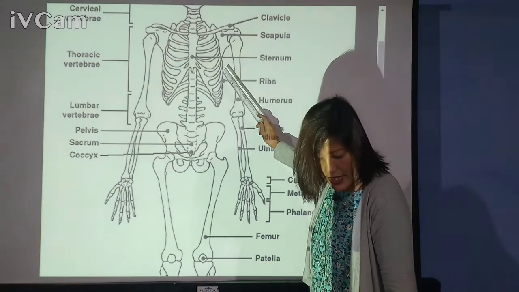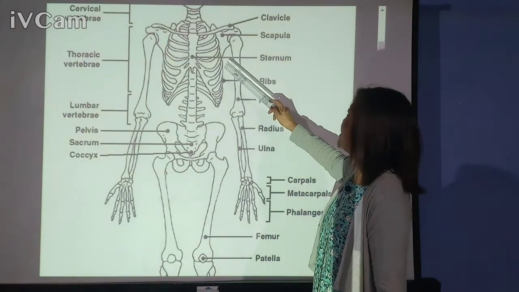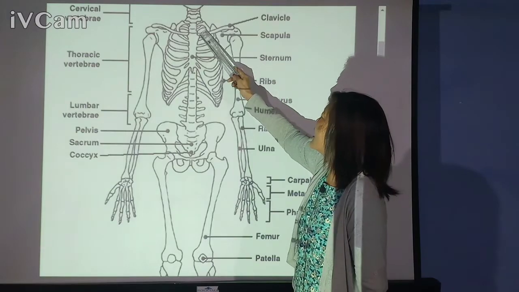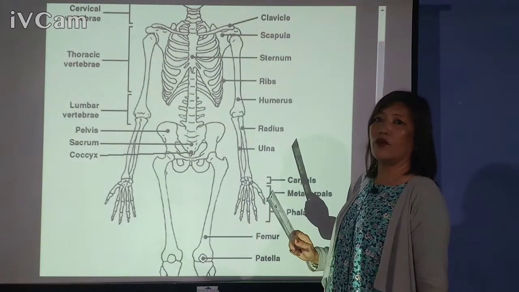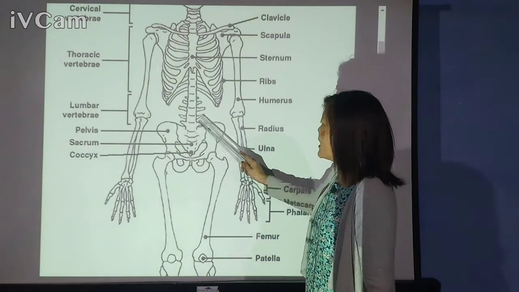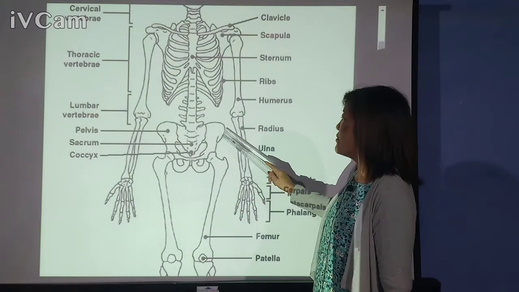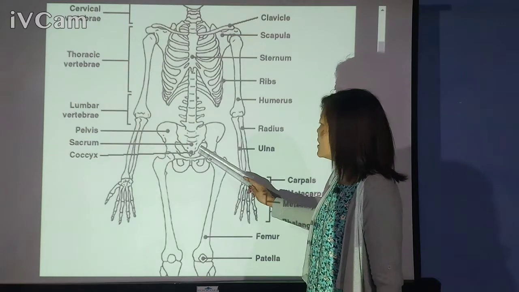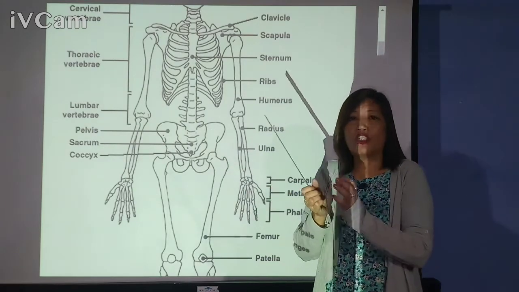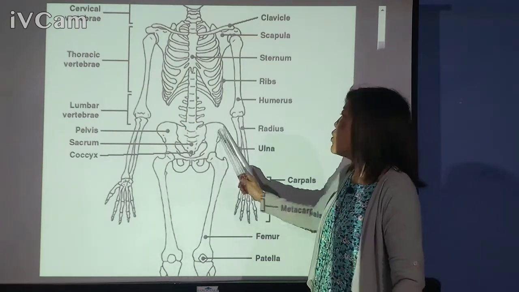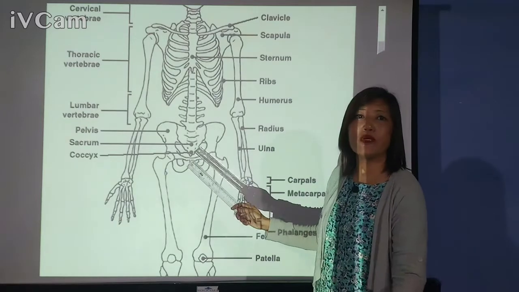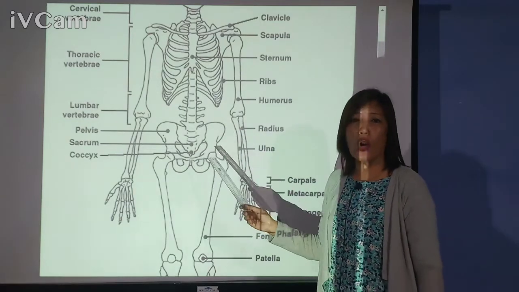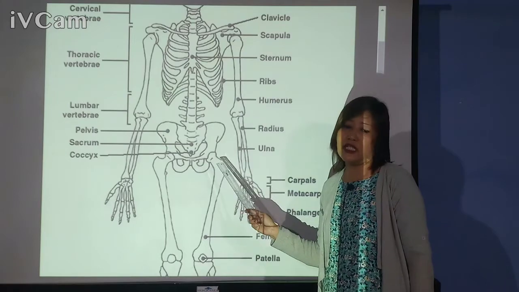One is the shoulder blade and the other one is the collar bone. Okay, and in the hip girdle, we have three bones, but they fuse together to form one bone, and the hip girdle is also called the pelvic girdle.